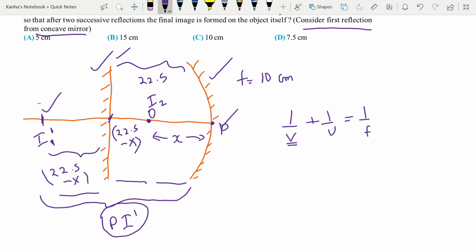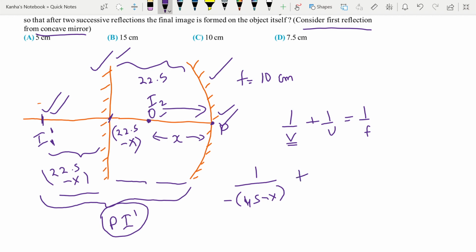So what we have here is 1 divided by minus of 45 minus x, negative sign because you're taking the distance to the left of the mirror. The rays are coming in this direction, so it's opposite to the light rays, that is why I am taking the negative.